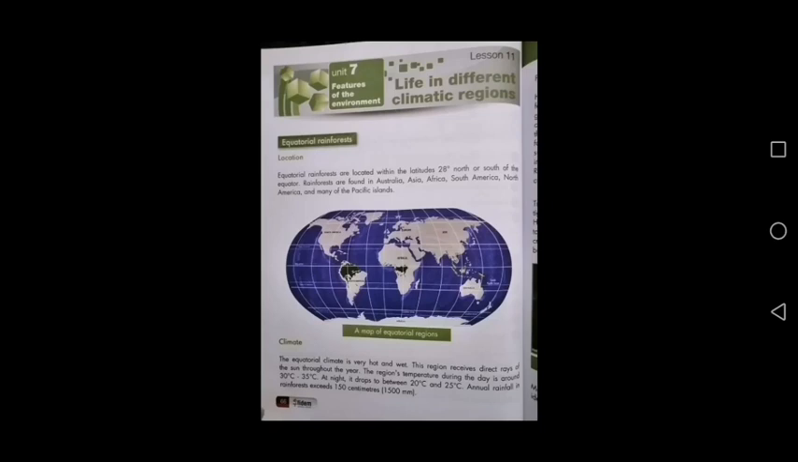Climate. The equatorial climate is very hot and wet. This region receives direct rays of the sun throughout the year.